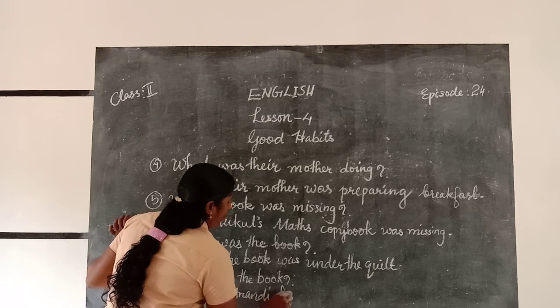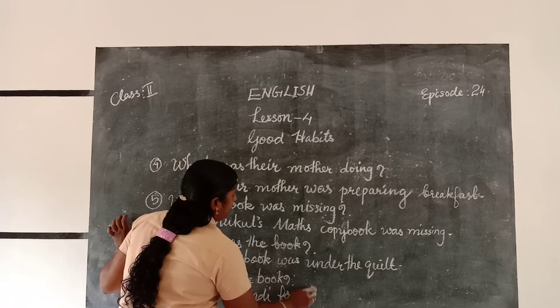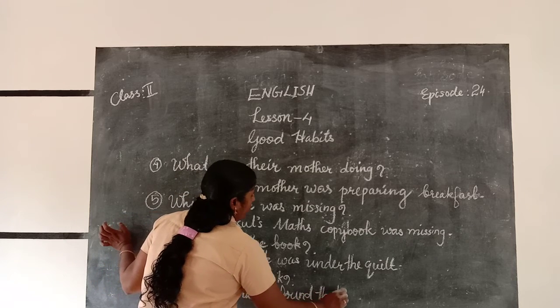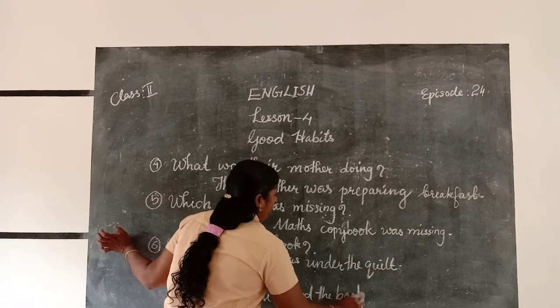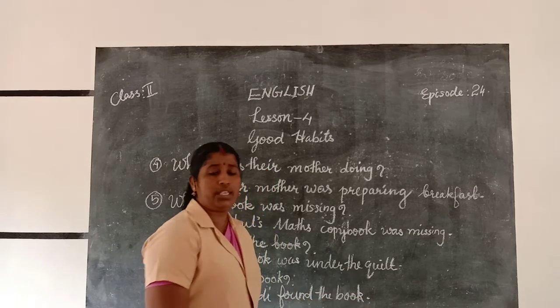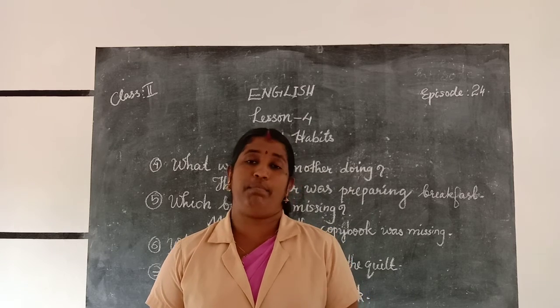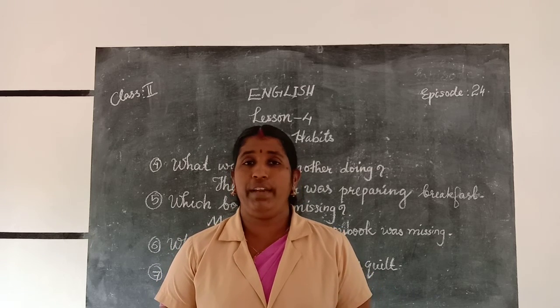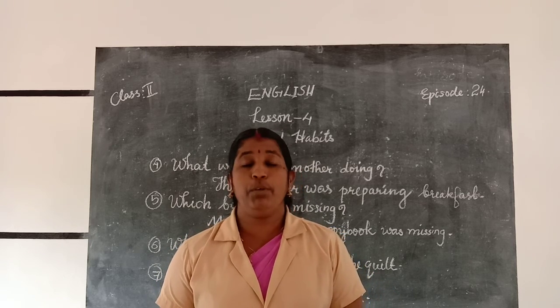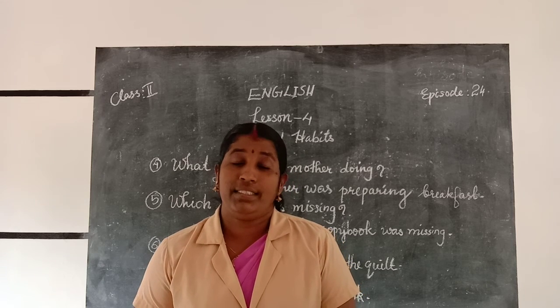Anandi found the book, B-O-O-K. We can make so many questions from one paragraph. From one lesson we can make many simple questions with one-word answers. That will help you learn the lesson very thoroughly.